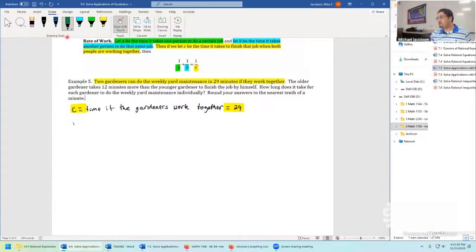So start off with X. X is going to be the time it takes the older gardener to complete the job.